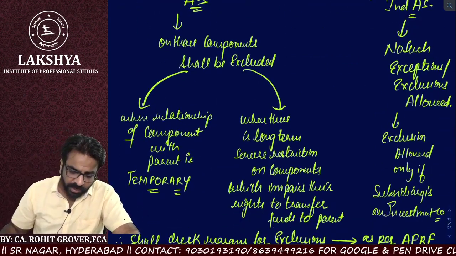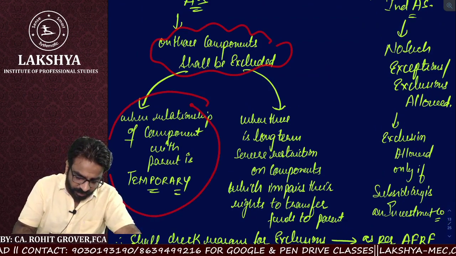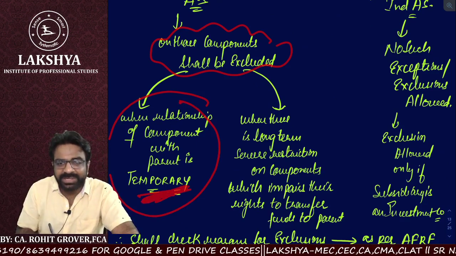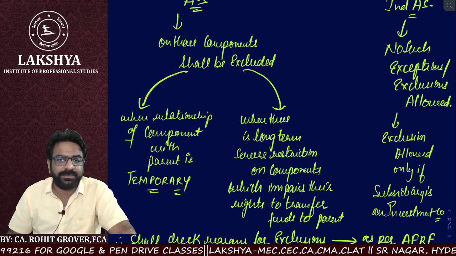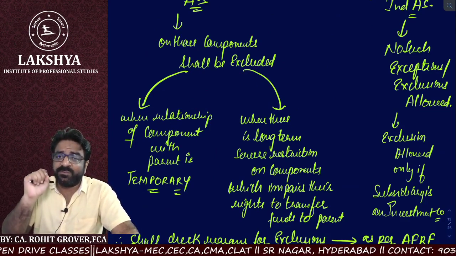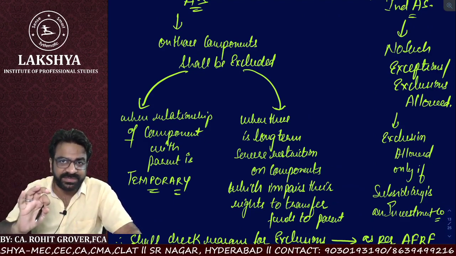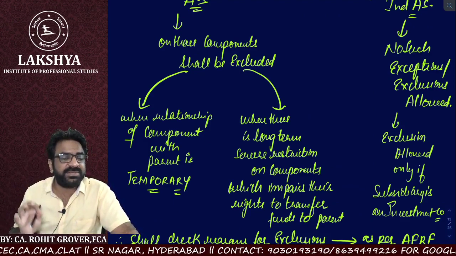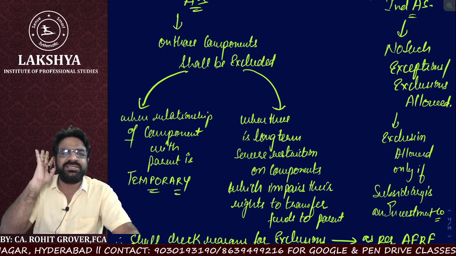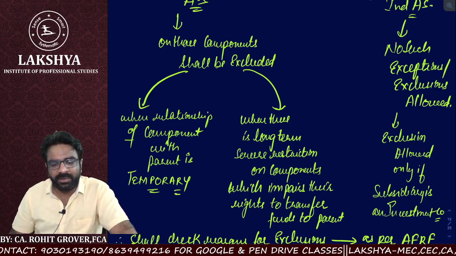What is point number one? Only those components shall be excluded when the relationship of the component with the parent is temporary in nature. Remember, this is for those companies which are following accounting standards. For those companies which are following IND-AS, no such exemption is there. IND-AS does not allow any kind of exemption. Are you getting the point or not?